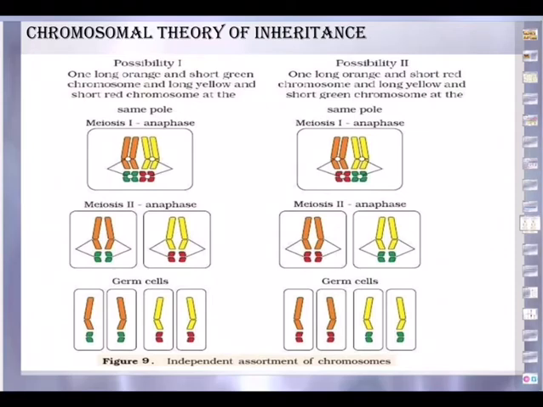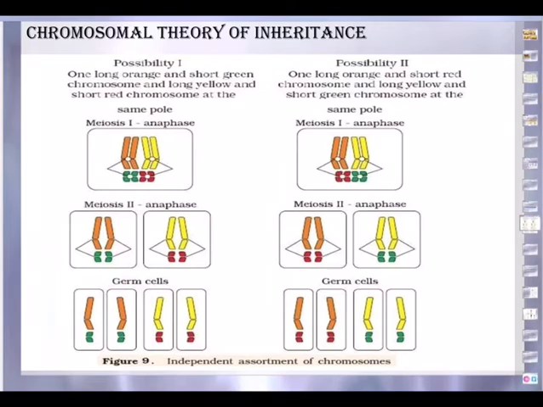In the germ cells, at the end of telophase 2, from one parental cell, four daughter cells are formed, and these four daughter cells will have the chromatids like this. Germ cells means either sperm or ovum or pollen grain. So in possibility one, every germ cell gets one long orange and one short green chromosome, in two of them, and the same is repeated in the others.